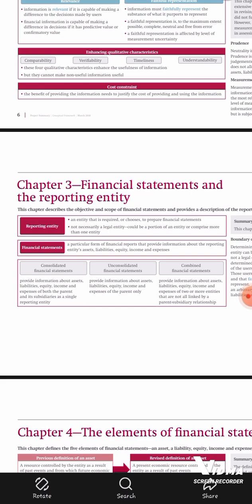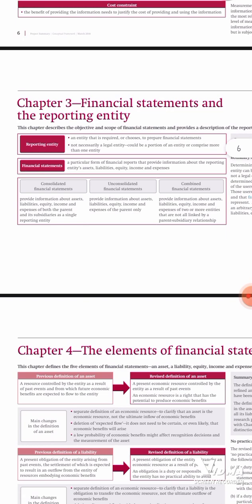So let's look at chapter 3. Those are the financial statements and the reporting entity. We all know financial statements. When we define them, they are a form of financial reports that provide information about the reporting entity's assets, liabilities, equity, income, and expenses. It's just a form of financial report.